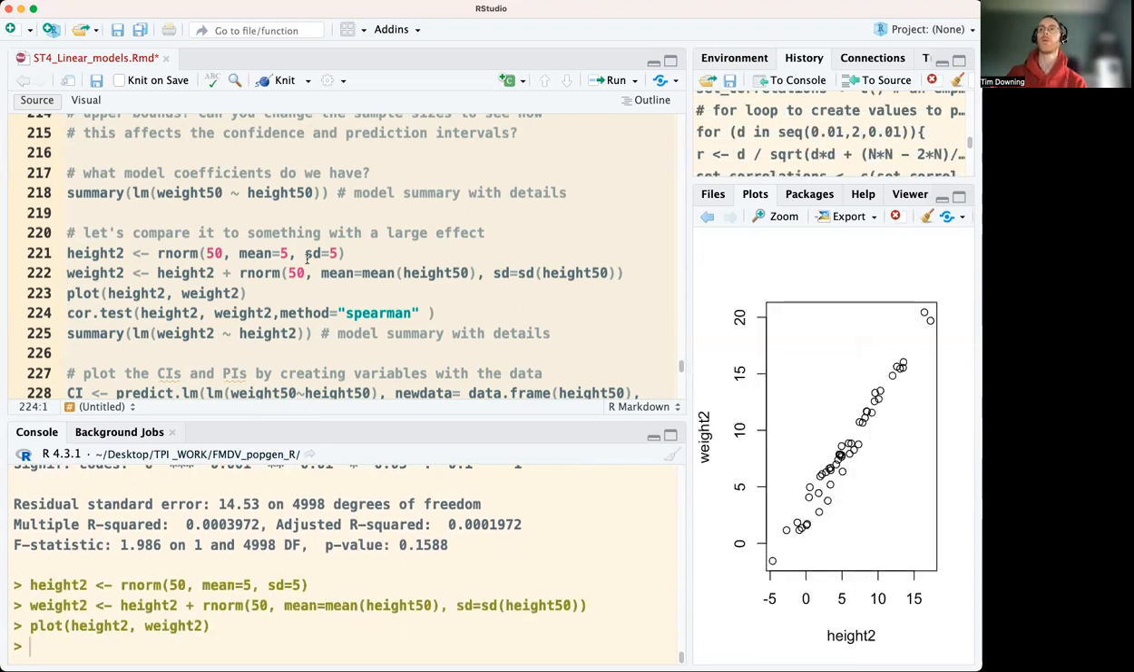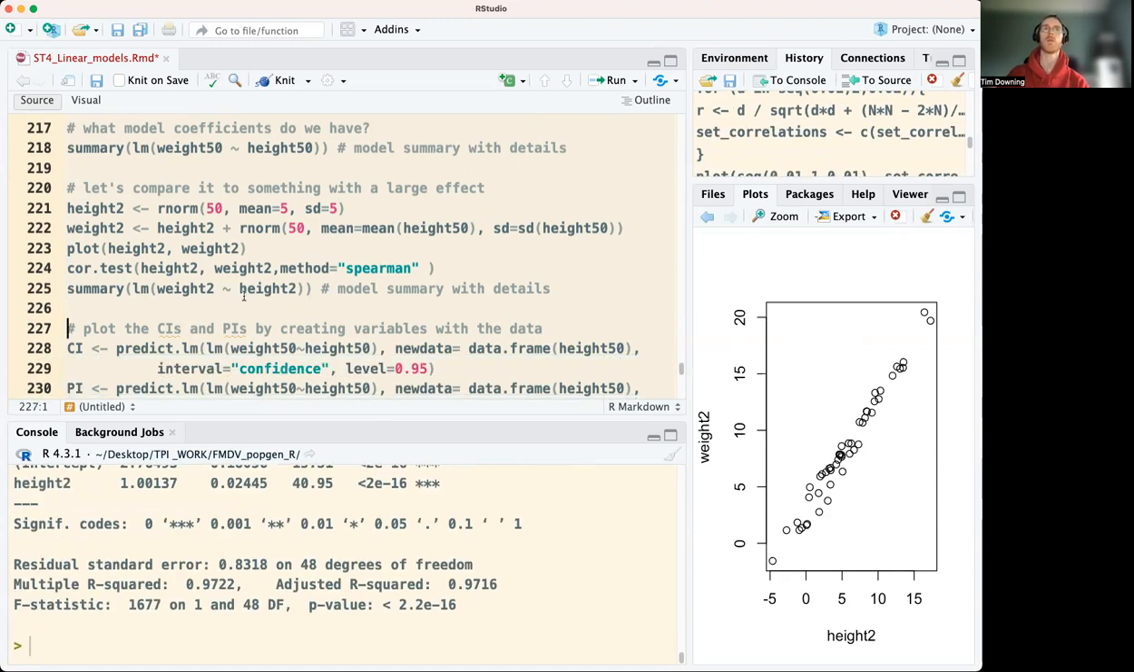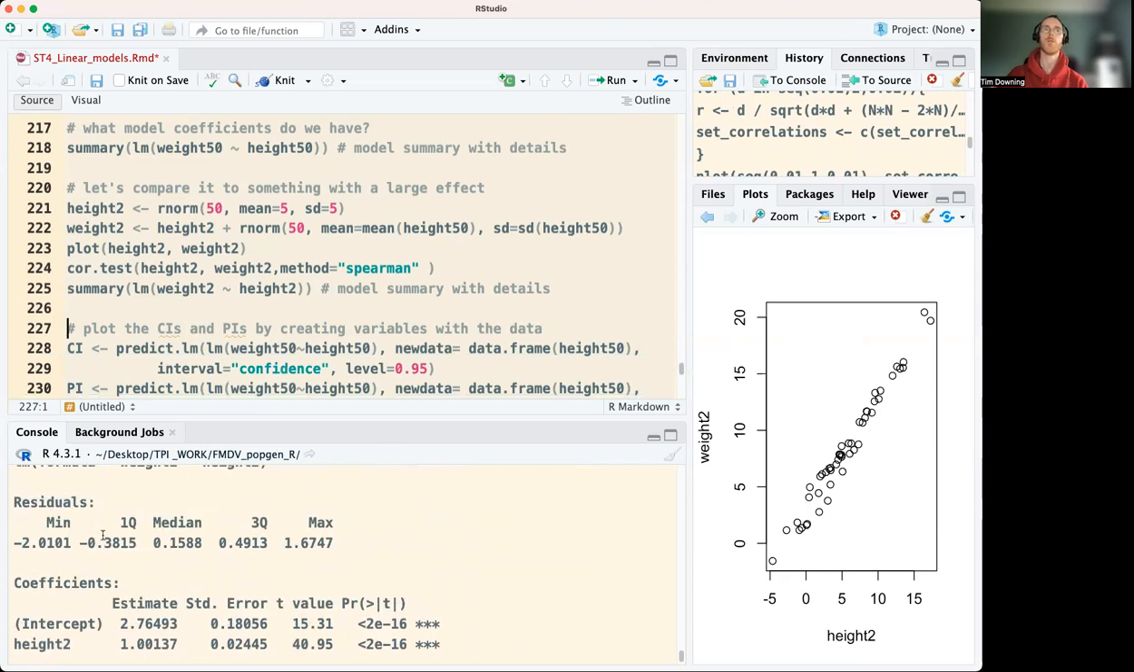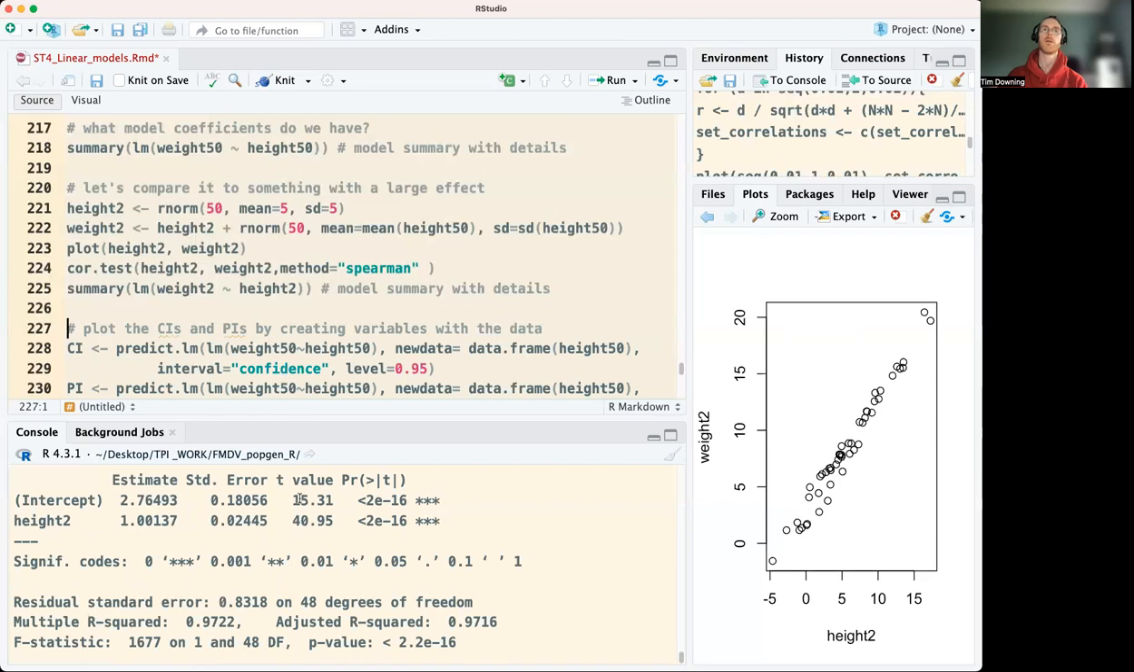Then we can plot height 2 and weight 2, and you see they're highly correlated. The correlation is extremely high, about 0.99. If you look at the summary, you can see that the residuals are relatively small. The t-stats associated with the slope and intercept are very, very large, even though these estimates themselves are not huge. But you can see that there's a clear positive trend between them in this plot.